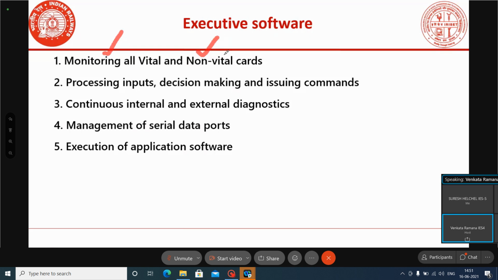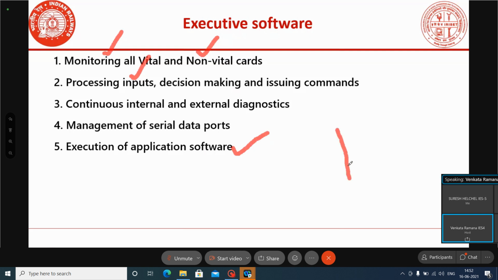It is continuously monitoring these, and it is processing the inputs. If there are any changes in the vital or non-vital inputs, the inputs will be processed. Then after processing these inputs, it will execute the application software.